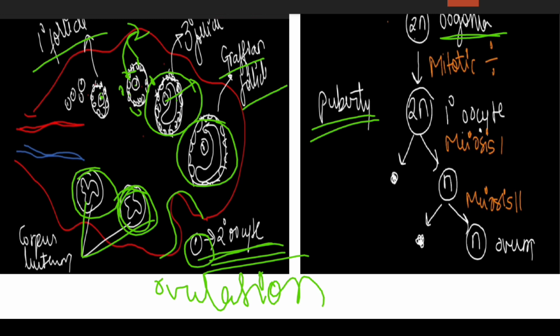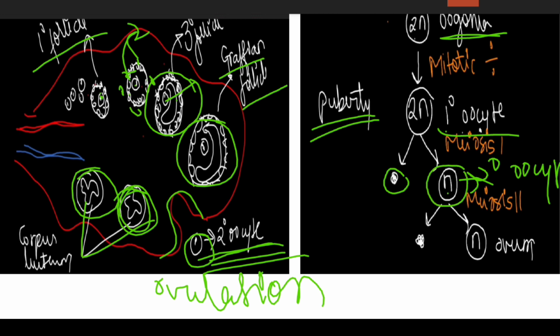Once the female has attained puberty, the primary oocyte will undergo the first meiotic division to produce a secondary oocyte and a first polar body. A tiny polar body is formed and a large haploid secondary oocyte is formed.